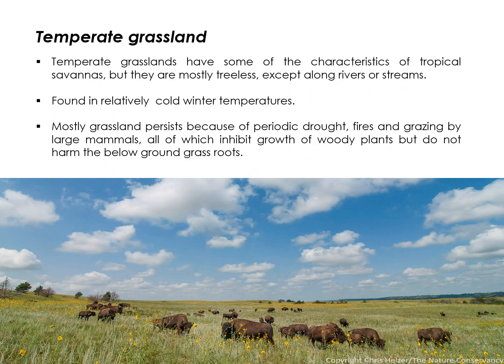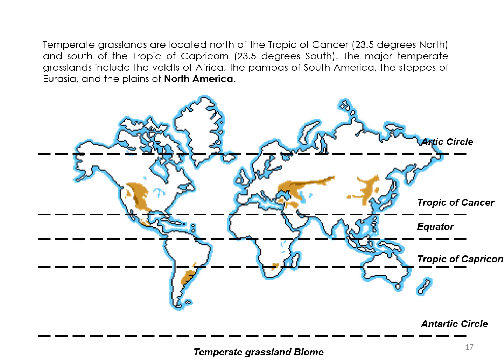And we also have another type of biome which we call temperate grassland. It's not much different from savanna. Savanna is also a grassland, but it is found in a very hot and dry place, whereas temperate grassland is another biome. It's also a grassland, but it is found in cooler zones, for example, in the middle part of America, some parts of Europe, and so on.